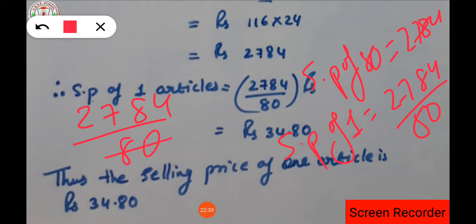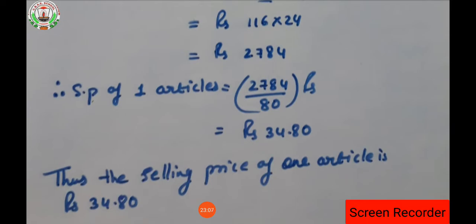This 80 goes in the table of 2 how many times? 40 times. Then this goes in the table of 2: 2 is 1 time, 7 is 3 times, that is 6, 1 will be carried, that will be 9 times. Again 1 is carried. So in this way you have to solve the question. Clear? Or you can directly divide the number 2784 by 80 itself and you will get the solution.